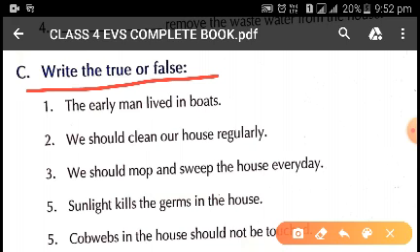Early man lived in caves. The first one is false. You will write false in front of the first one.